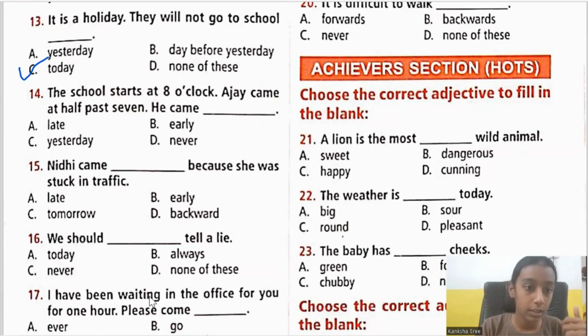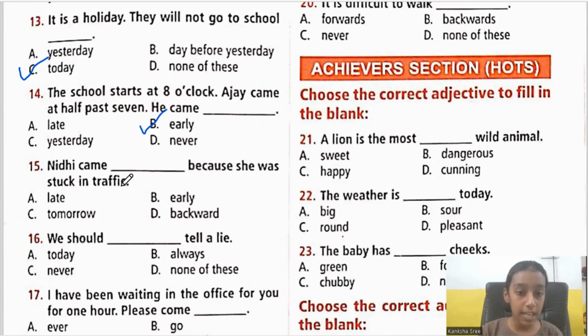Okay. Next, the school starts at 8 o'clock. Ajay came at 7:30. He came dash. He came late. He came early. He came yesterday. He came never. It is he came early. So the school starts at 8 o'clock, but Ajay came to school at 7:30 itself. So he came early. So this is 14th one. Yeah, he came early. Next, 15th one.